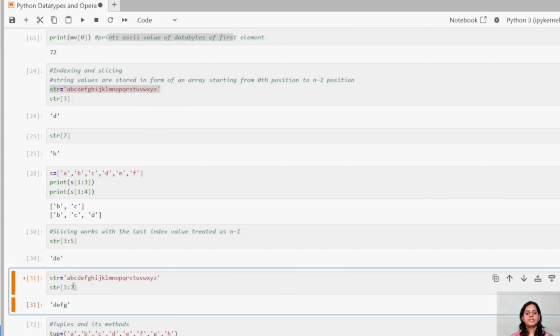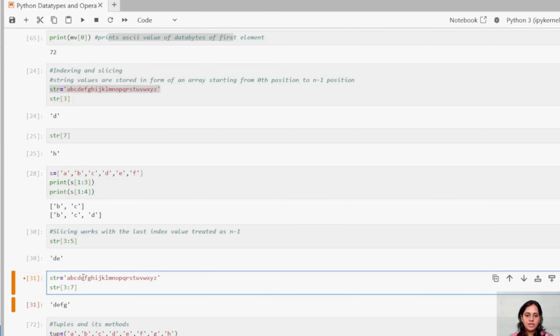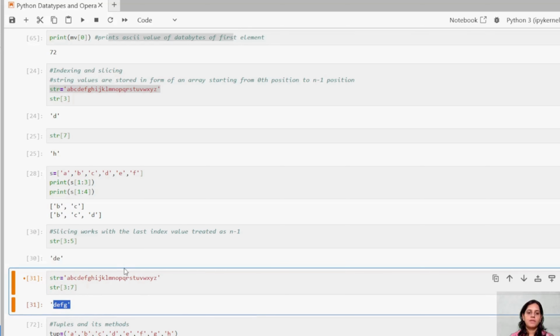Even though we are writing 7, we are printing till the n-1 element, right? That is how I've explained. So the last index should be n-1. Whatever position is given, you need to consider the n-1 position. So you can see it is printing till G. D is my third, E fourth, F fifth, G sixth. So it is printing G. So n-1, till the 6th position, it printed.